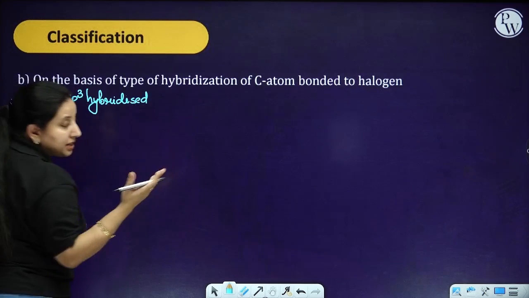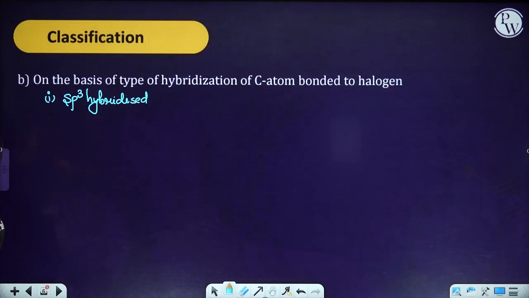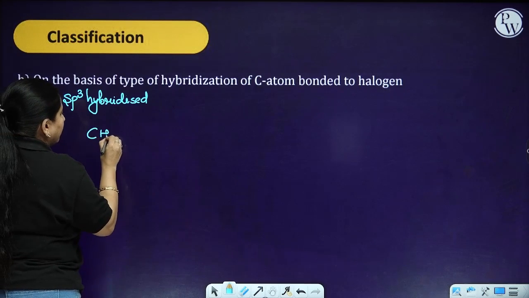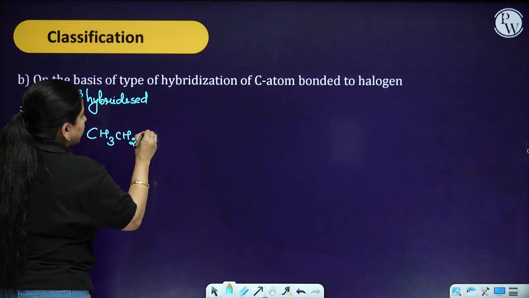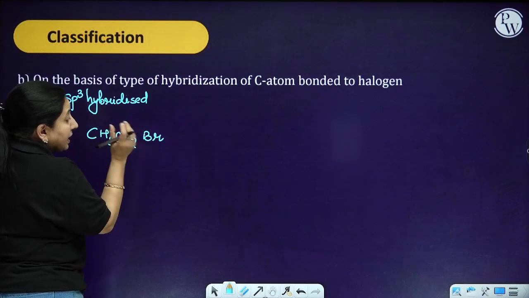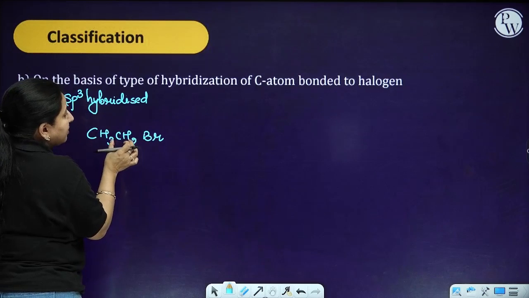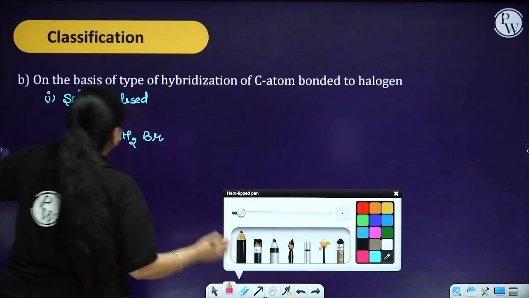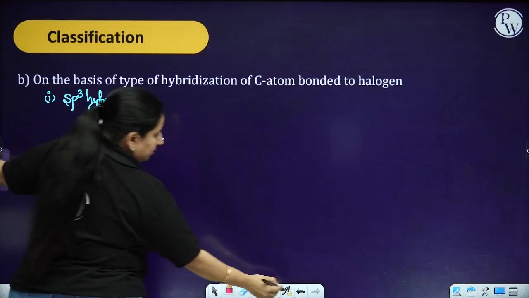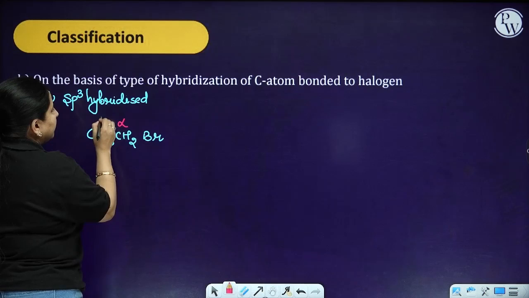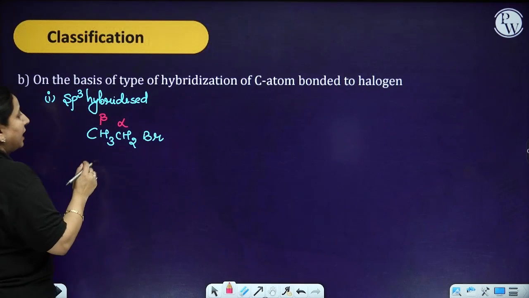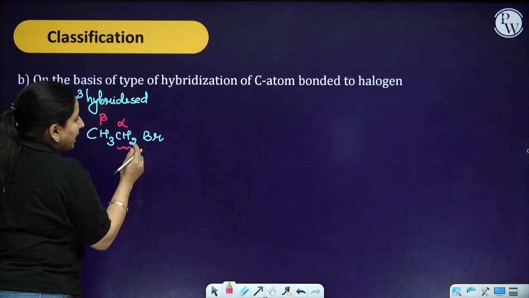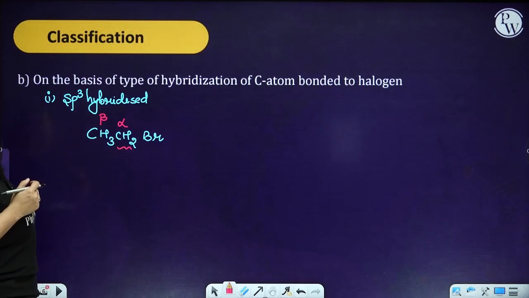Sp3 hybridized means that the carbon atom to which the halogen atom is attached has all single bonds. So CH3CH2Br. The carbon to which the halogen is attached is going to be the alpha carbon atom, and the next one is a beta carbon atom. This particular carbon atom has all single bonds, so it is going to be called sp3 hybridized.